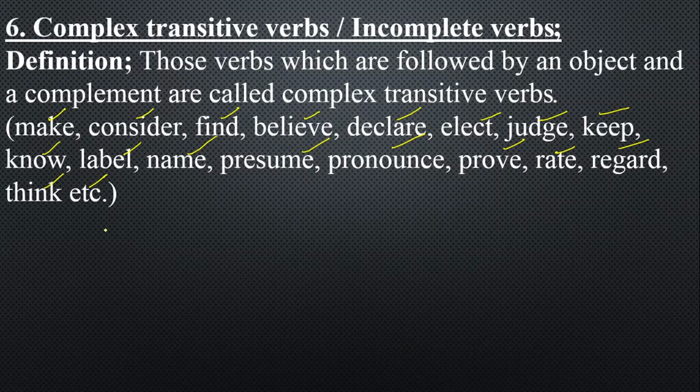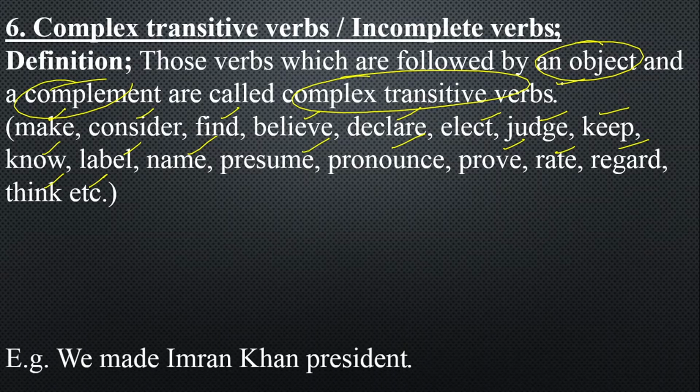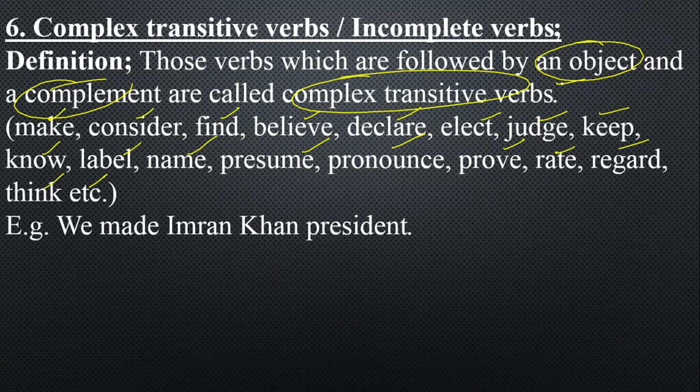So those verbs which are followed by an object and a complement are called complex transitive verbs or incomplete transitive verbs. Why do we call them complex transitive verbs? Because they give incomplete meaning if you use one of them alone. Sometimes the meaning will even be wrong. For example, I say, we made Imran Khan the president.